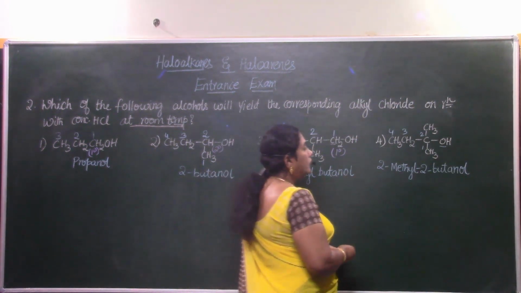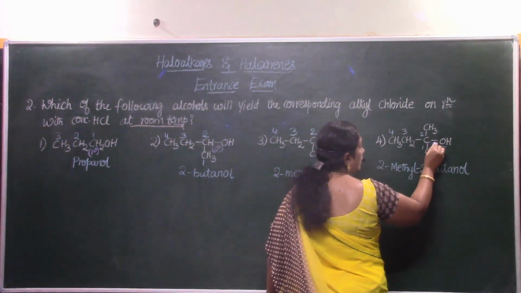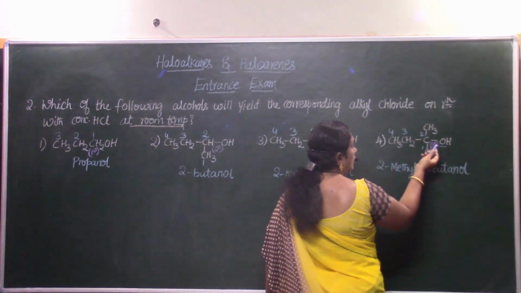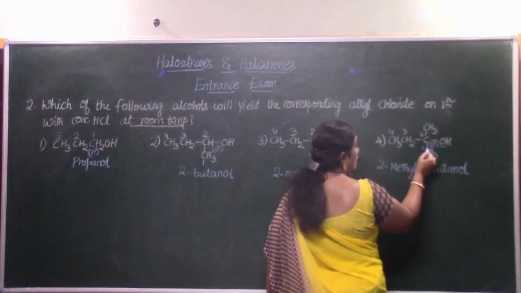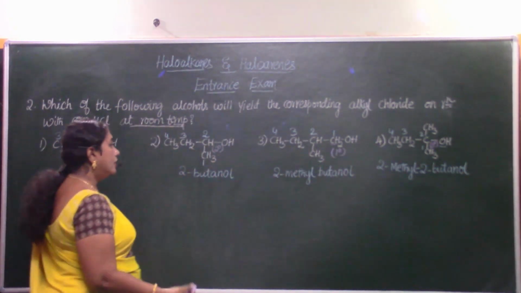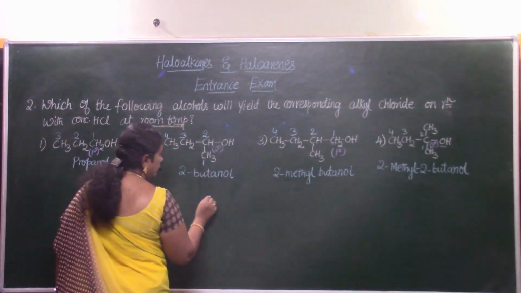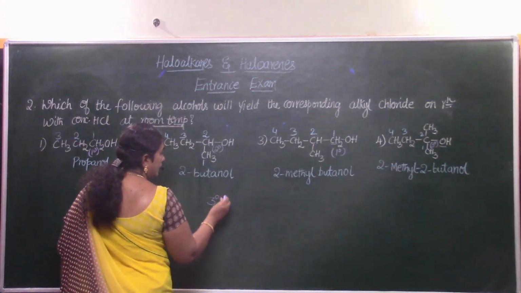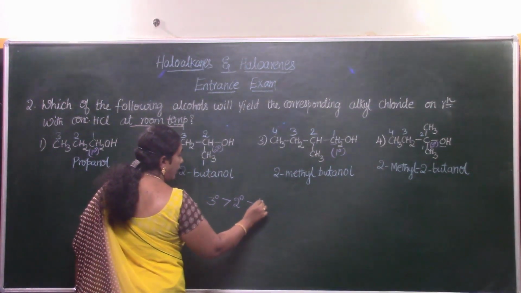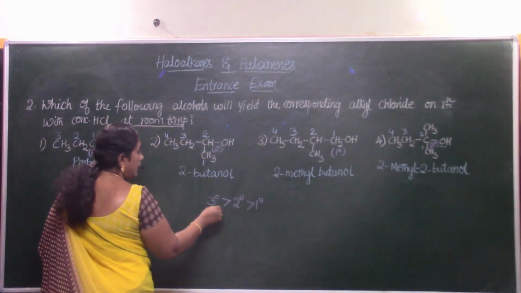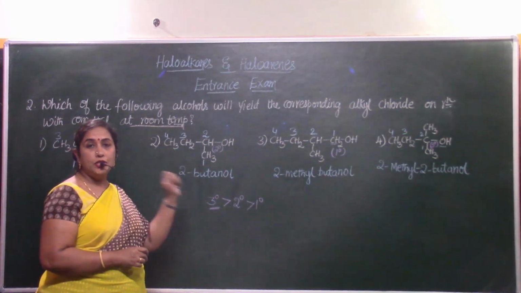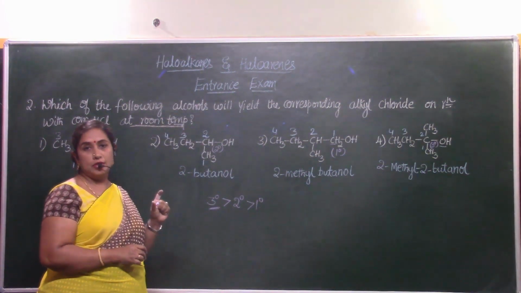Now let's identify which type of alcohol this is. This is definitely a tertiary alcohol because OH is attached to a tertiary carbon atom. You can see that this carbon atom is in link with 3 other carbon atoms. So it's a tertiary carbon atom. Again, the order of reactivity that we had observed in the last case, the same way, tertiary alcohol is greatly more reactive than secondary alcohol, which is greatly more reactive than primary alcohol. Tertiary alcohol will undergo the reaction readily at room temperature. That is the point of focus.